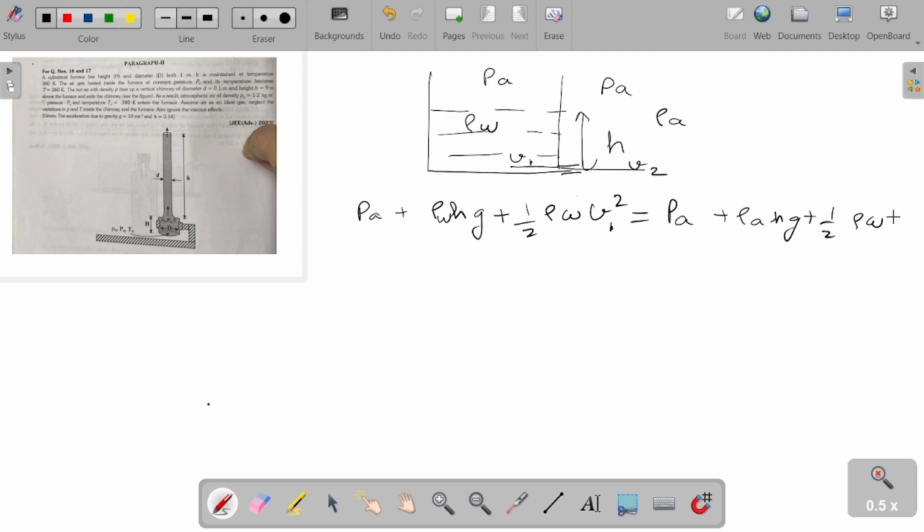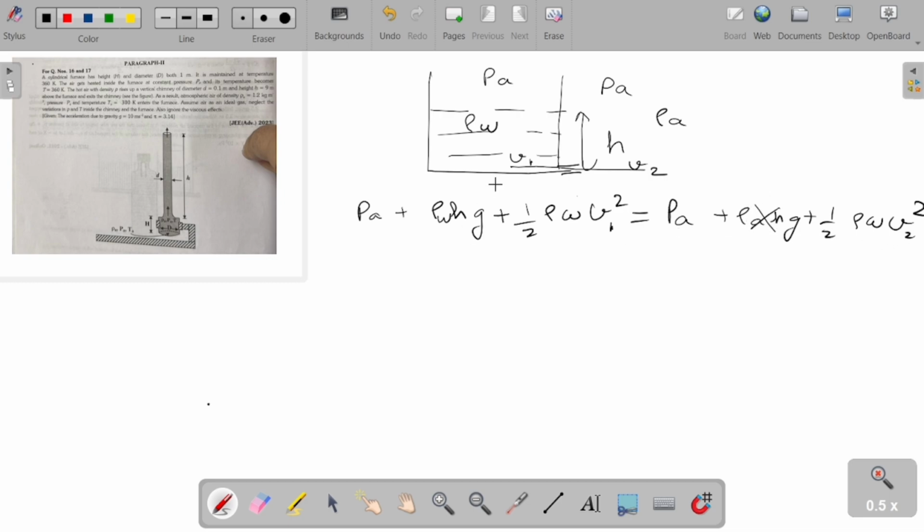rho V2 square. We know that the density of water is 1000 kilogram per meter cube and density of air is nearly 1.2. So this is much greater and this is much smaller, so we will neglect this.